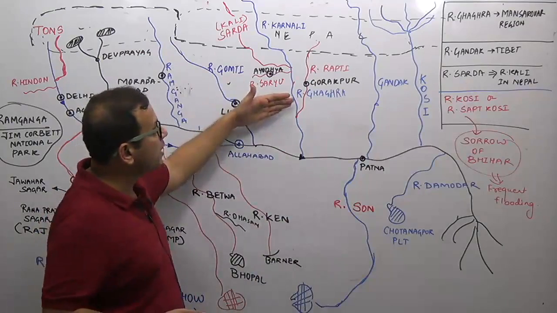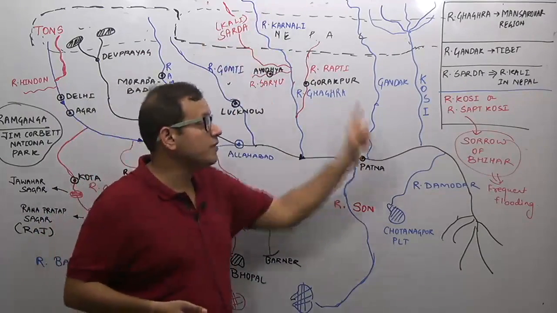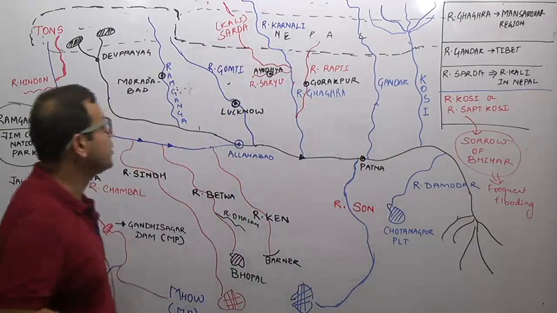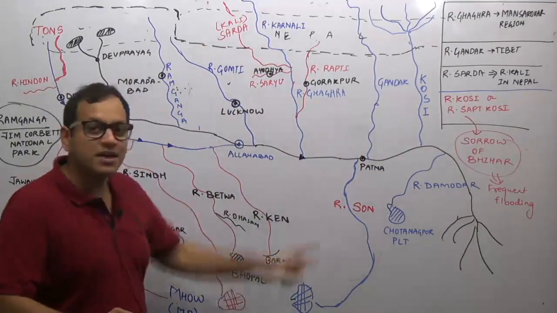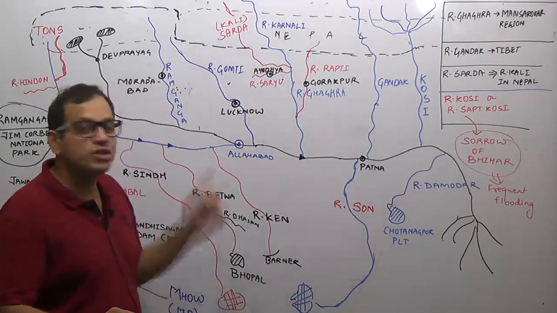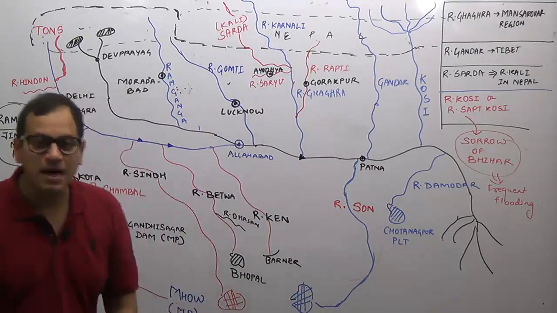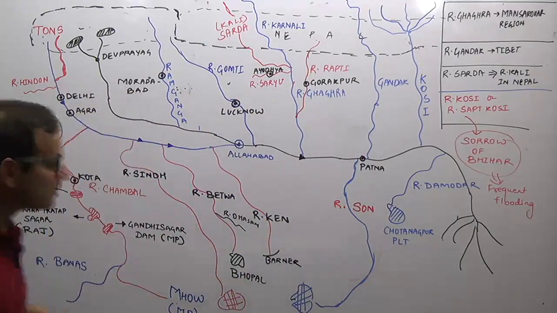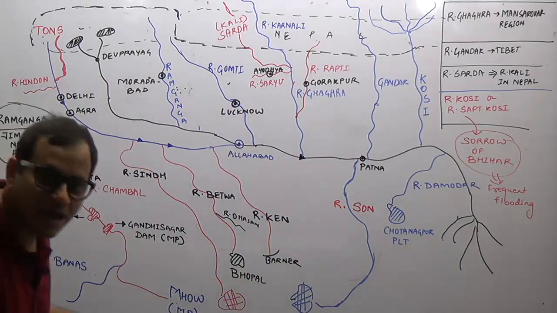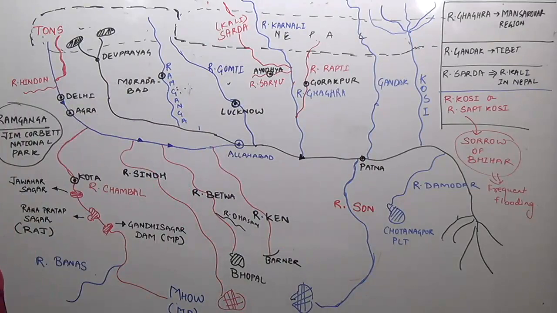Then River Gandak, an international river. River Kosi, an international river. So remember, Ghagra, Gandak, Kosi, these 3 rivers originate outside India. Kosi is known as the sorrow of Bihar. So these are all the tributaries of Ganga, and this entire thing is the Ganga river system.